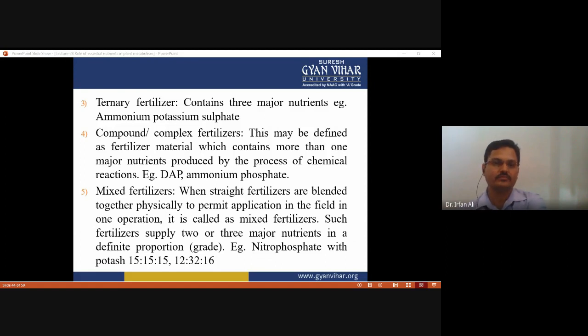And mixed fertilizer: when straight fertilizers are blended together physically to permit application in the field in one operation, it is called mixed fertilizer. When we mix different essential-nutrient-containing fertilizers in a particular ratio as per the requirement of the plant, like preparing media for plant tissue culture, we mix the fertilizers in the proper proportion. At that time the term used is mixed fertilizer.